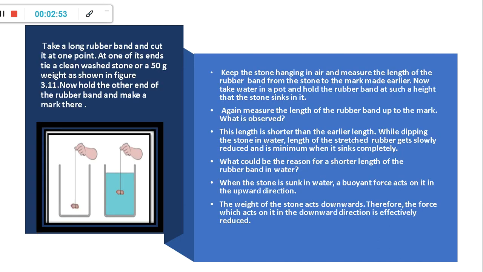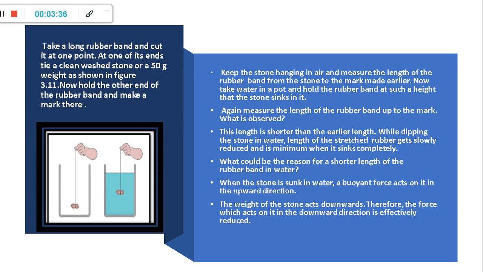Now for Archimedes principle, one activity is given here. If you see this figure, students, we have to take a long rubber band and cut it at one point. At one of its ends, tie a clean washing stone or a 50 gram weight as shown in the figure. Now hold the other end of the rubber band and make a mark. Keep the stone hanging in air and measure the length of the rubber band from the stone to the mark made earlier. Now take water in a pot and hold the rubber band at such a height that the stone sinks in it. Again measure the length of the rubber band up to the mark.